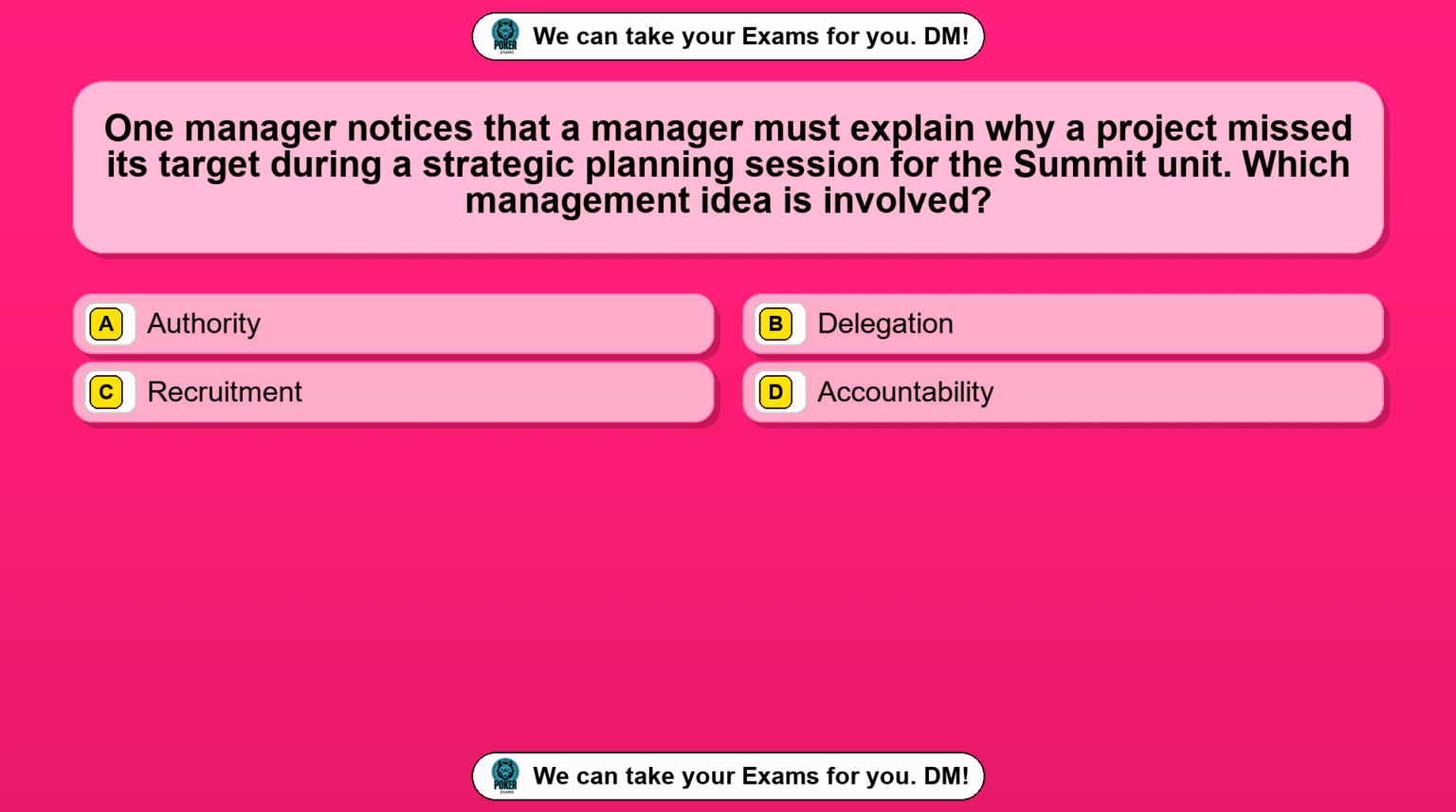Question 75. One manager notices that a manager must explain why a project missed its target during a strategic planning session for the summit unit. Which management idea is involved? Option A, authority. Option B, delegation. Option C, recruitment. Option D, accountability. The correct answer is option D, accountability.